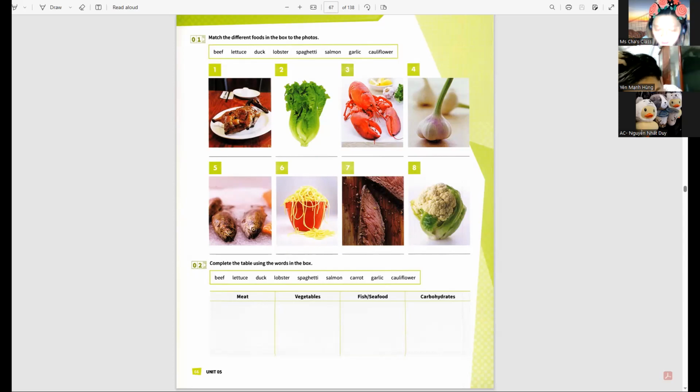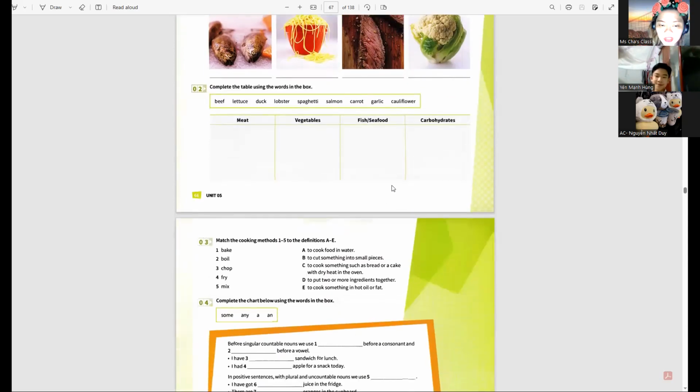This one. The spaghetti. So it's like the bread, the rice, the noodles, spaghetti. All right. So anything that is energy giving food. All right. So here, how about with this one?